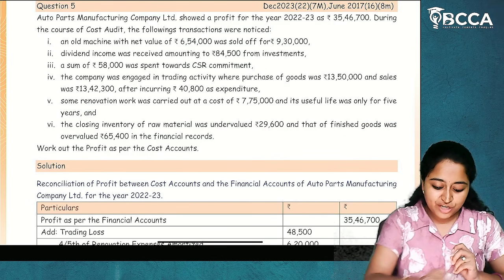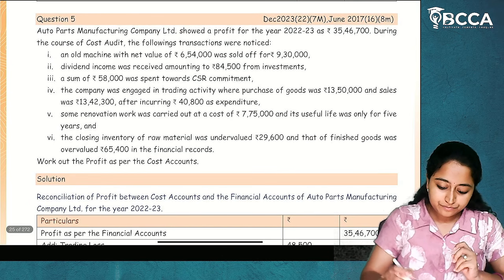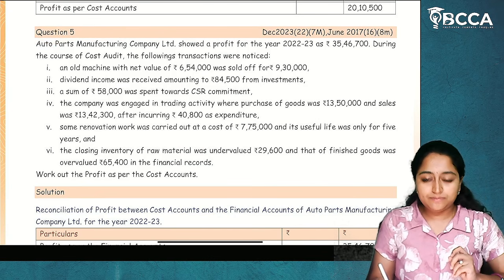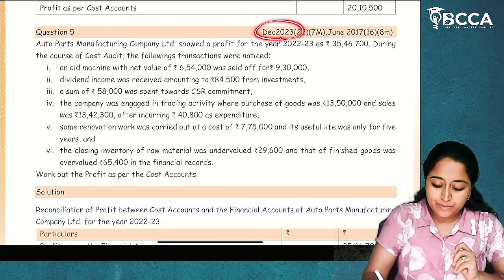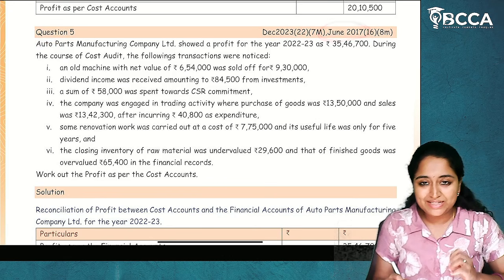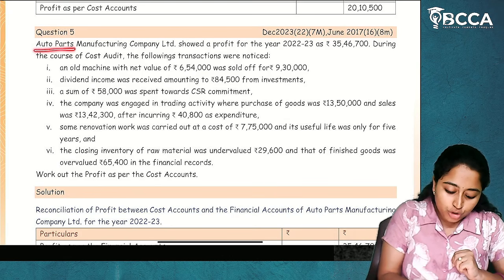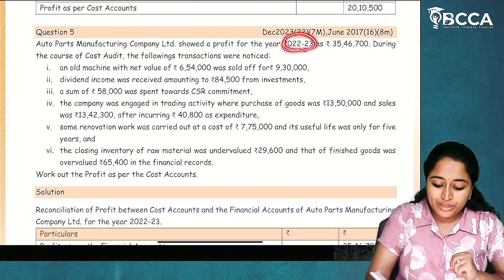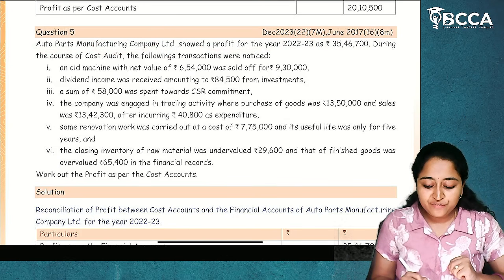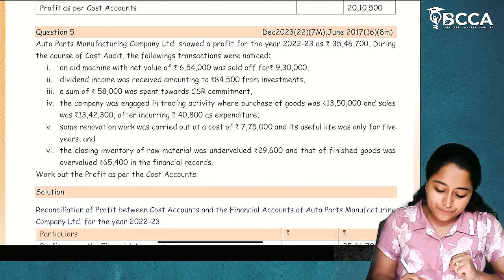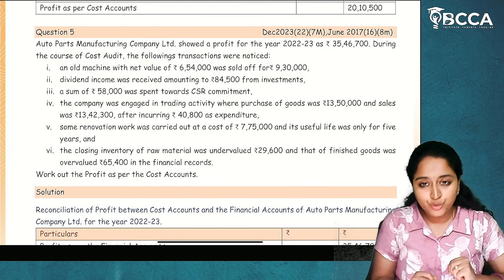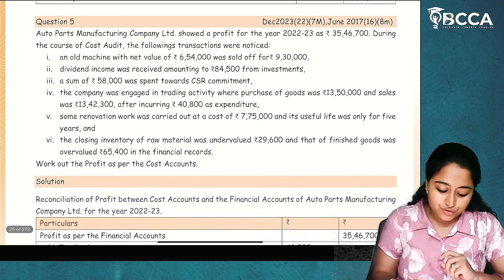Auto Parts Manufacturing Company Limited. So we'll start question number 5. This has been tested in December 2023 examination and June 2017 examination. Auto Parts Manufacturing Company Limited showed a profit for the year 2022-23 as 35,46,700. Okay. During the course of cost audit, the following transactions were noticed. Now, what are those transactions?